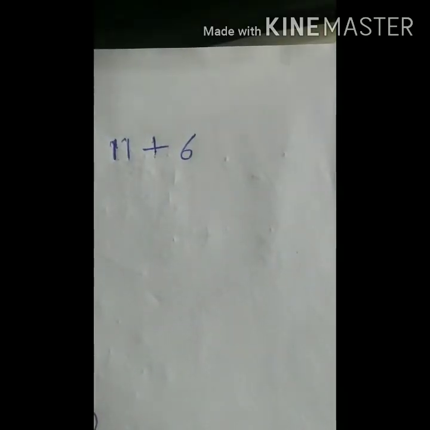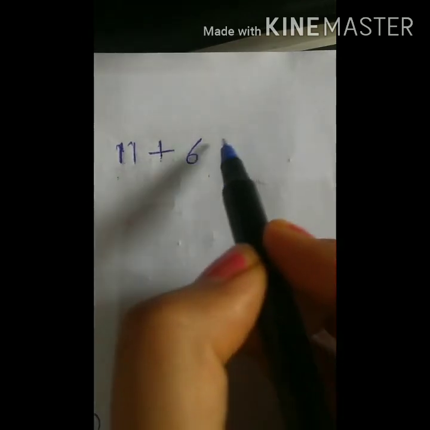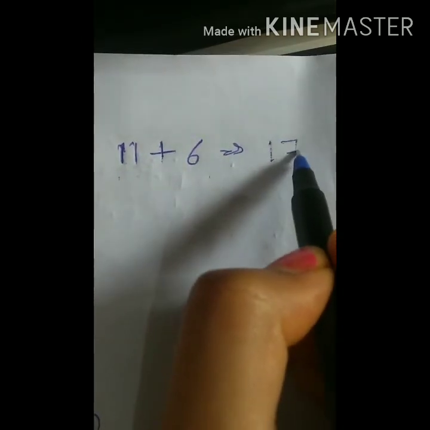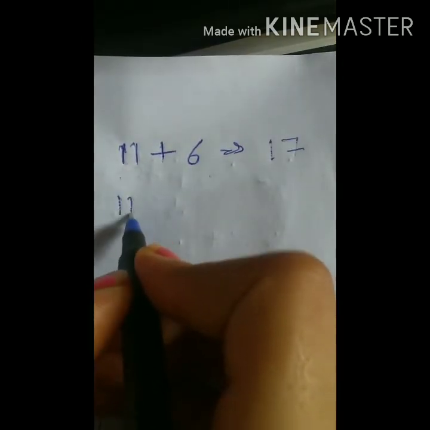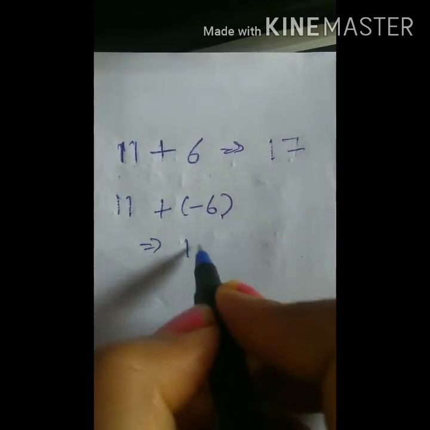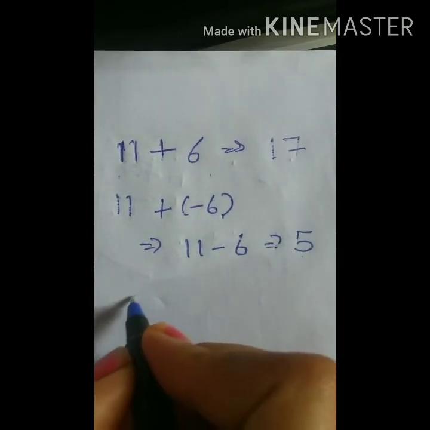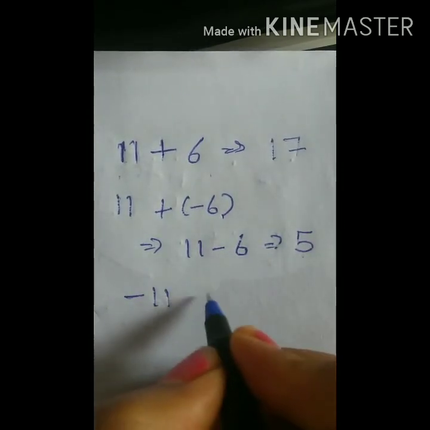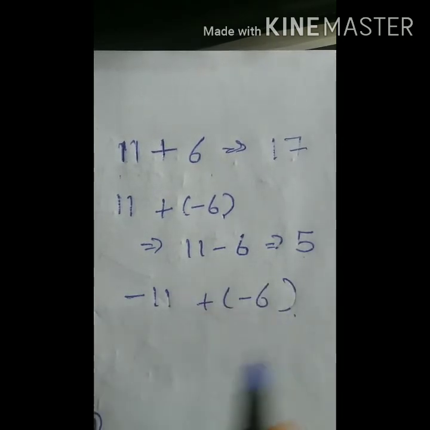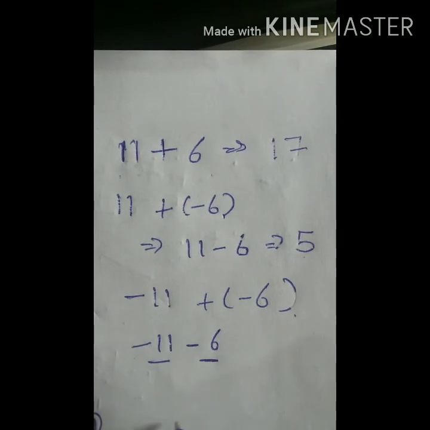Let us take some more examples to clear this. 11 plus 6, that is 17. 11 plus -6, that is 11 minus 6, 5. Now -11 plus -6. Here we are having both our numbers negative.